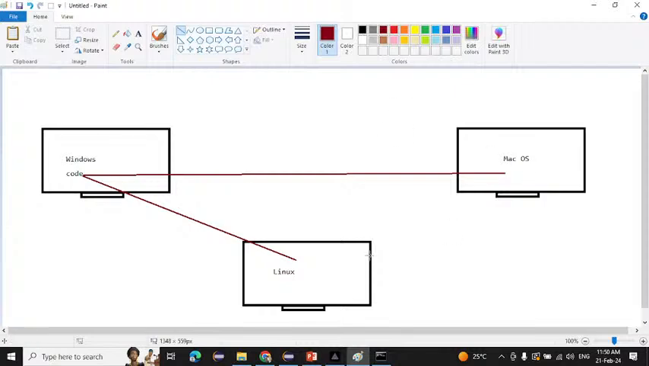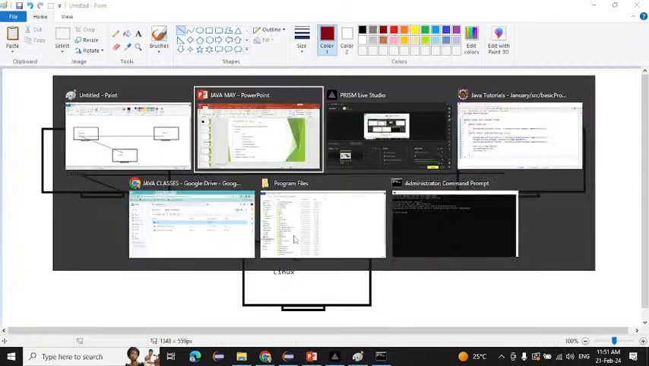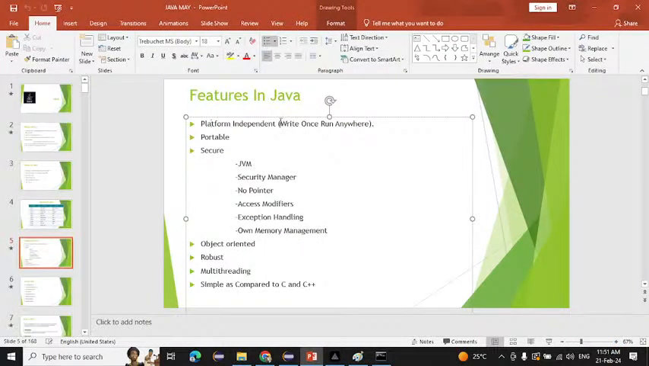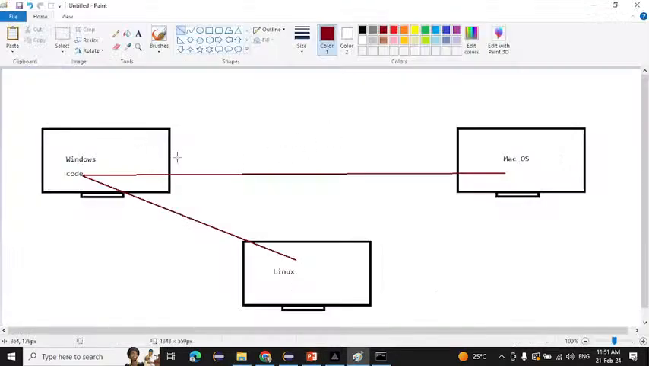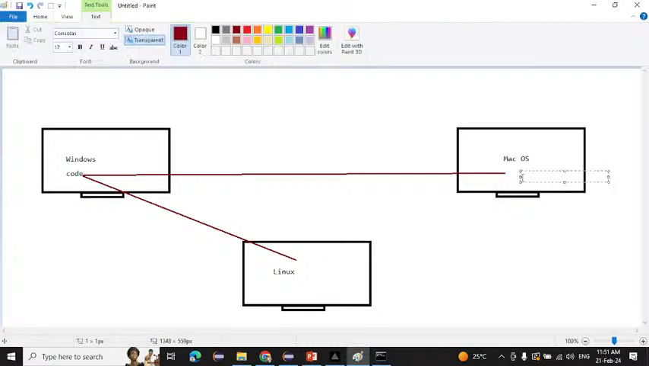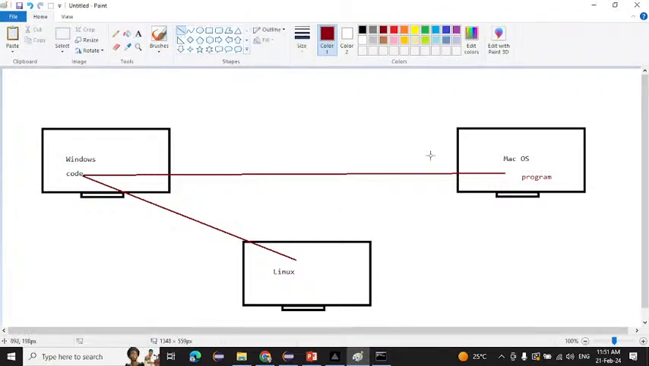So here we have different operating systems. If you write code on Windows and run it on Mac OS or on Linux as well, it will run anywhere. That is what James Gosling wanted from Java: write once and run anywhere. You can write it on Windows, and if you want to run that code on Mac OS, Linux, or even the Android operating system, it will run. Suppose I write a program on Mac OS and run this code on Linux or on Windows as well. Yes, it will be run.